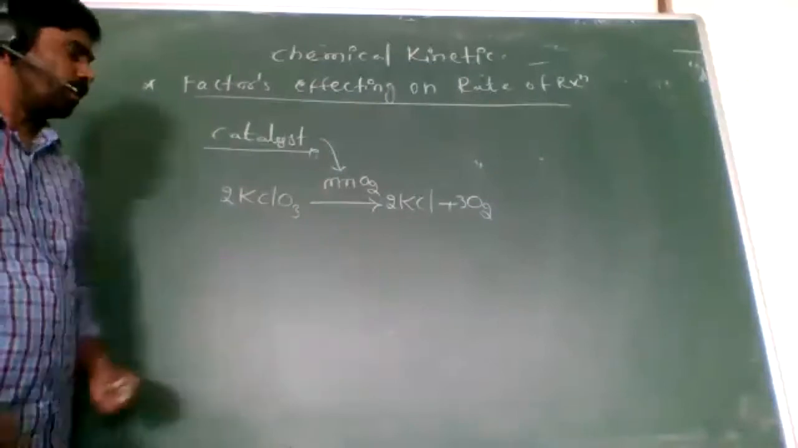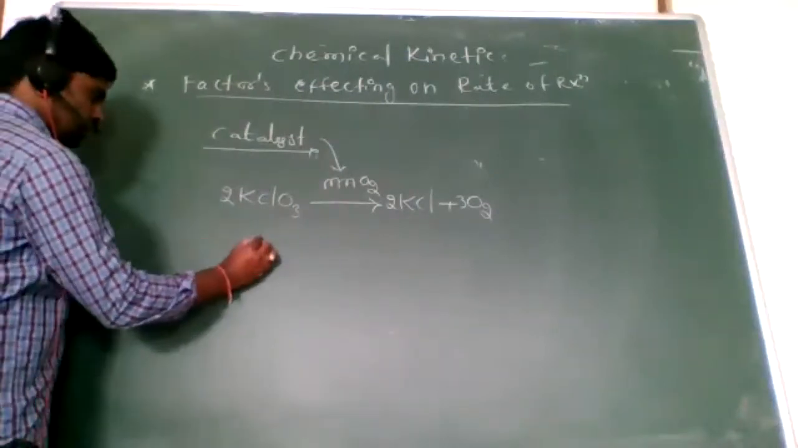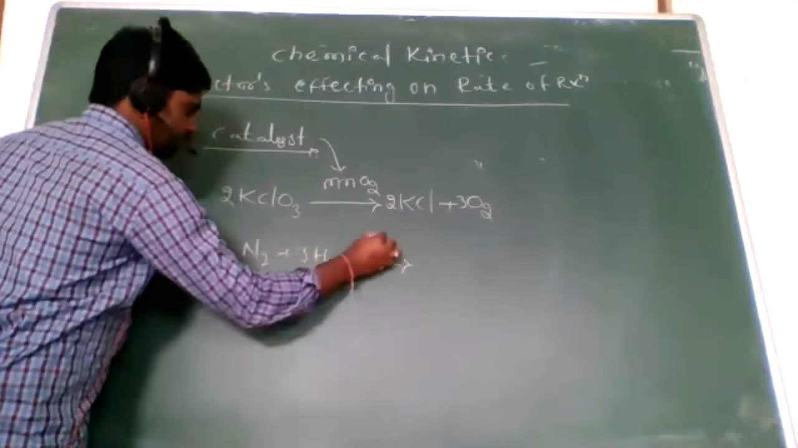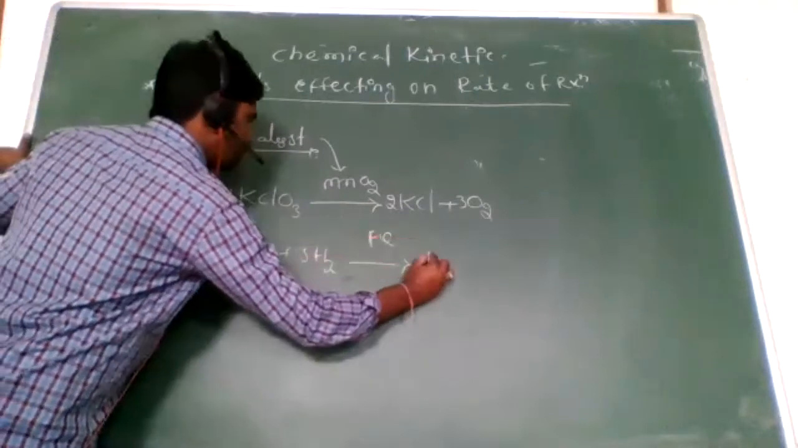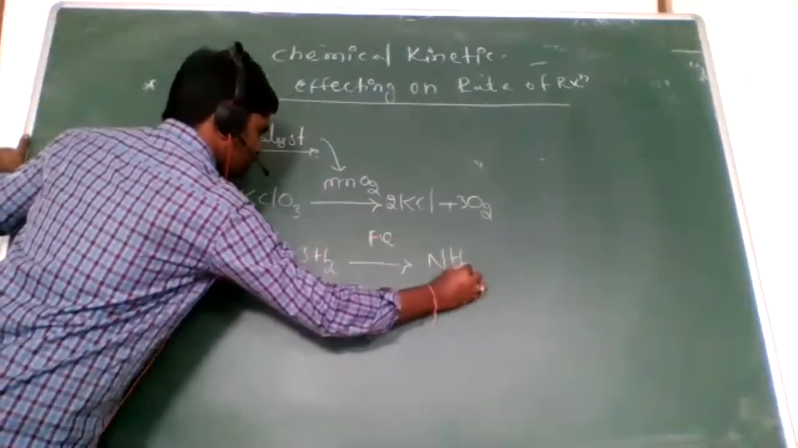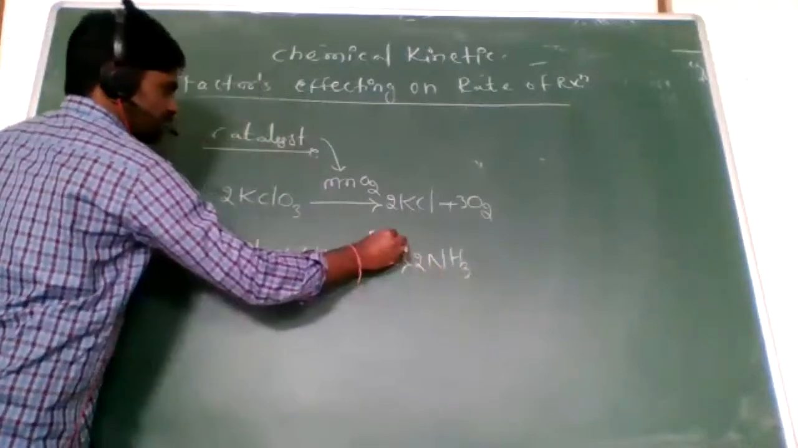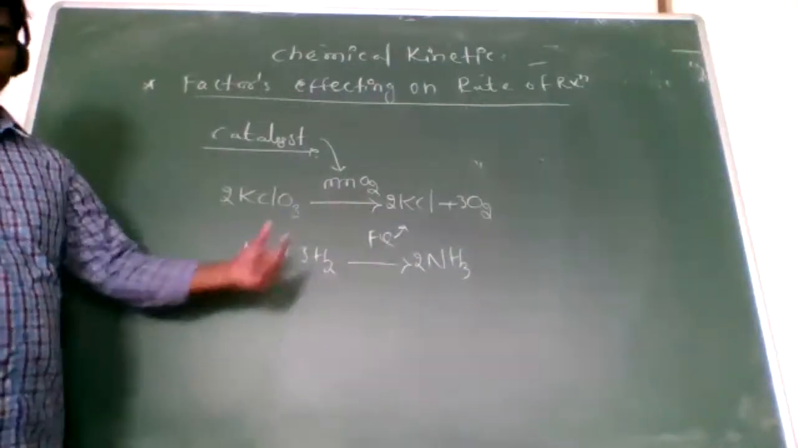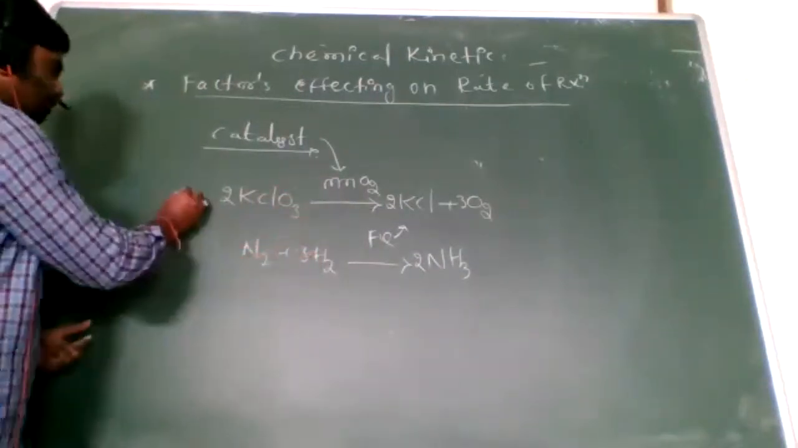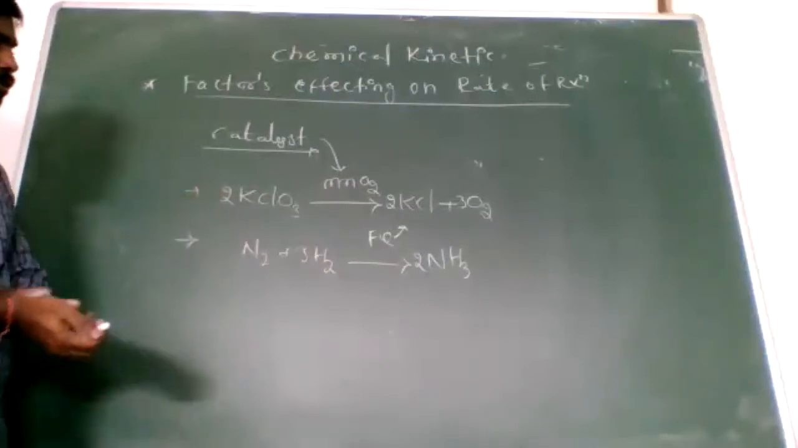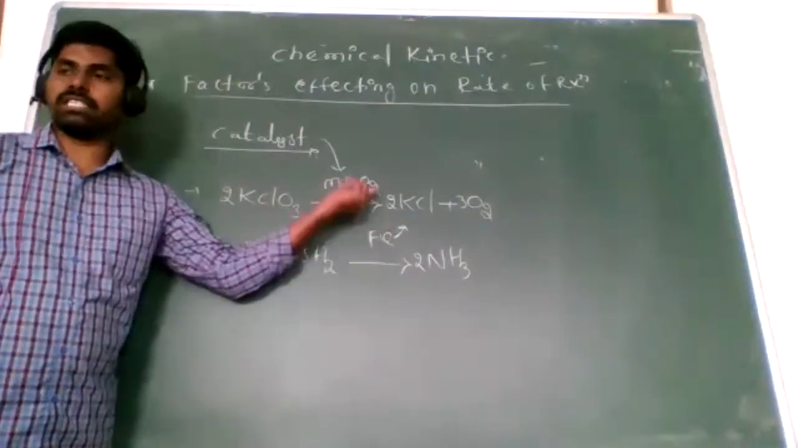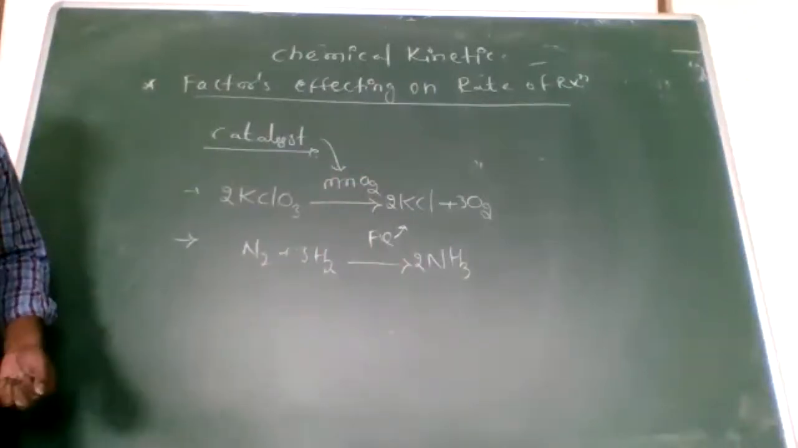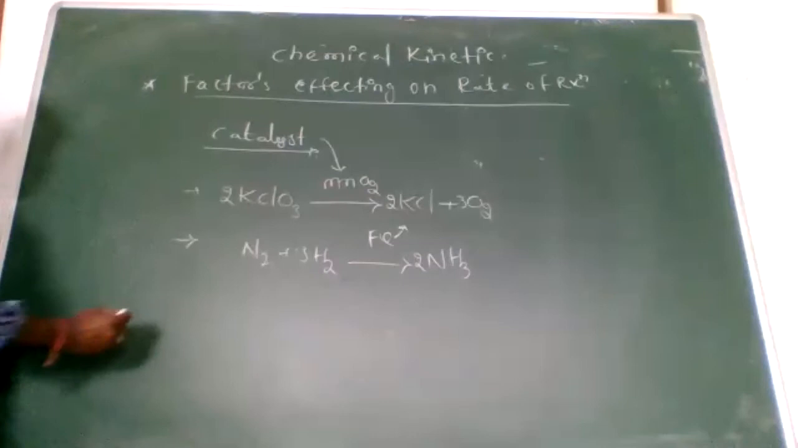Okay, clear? Now we already know N2 plus 3H2 with Fe in the Haber method. What will be formed? Ammonia. Is this the catalyst or not? Fe is the catalyst. So these two are examples of a positive catalyst. Positive catalyst means it increases the rate of reaction. Second, there is also a negative catalyst.